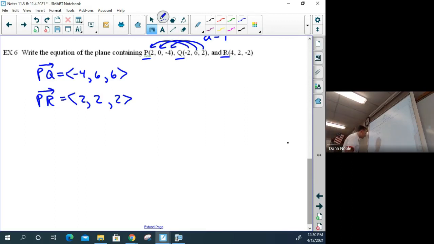Now, why did I have you do PQ and PR? Because what's happening is that these two vectors we've created, okay, two gray smartboard writing styluses, are intersecting. They could be making a right angle. However, they could be angled in some way, shape, or form. I don't know. I didn't plot them. But I know they're intersecting. And the place where they're intersecting, right here, is point P, down here at point P. Because what we're going to be doing next is we have to create the three-dimensional piece in which we create a vector that's going to be perpendicular to both, and they have to do that at the same point. So that's why we're going to be using P.